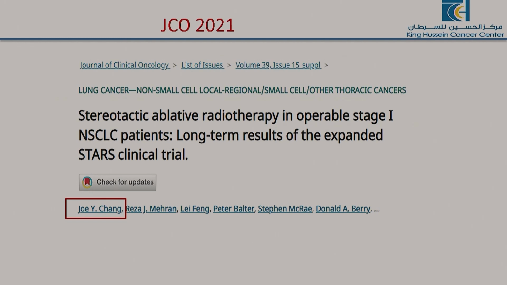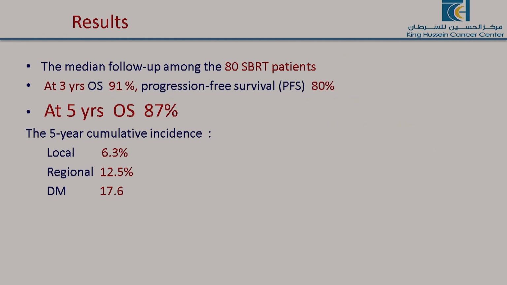And even in 2022, he updated that, increased the number, and also increased the follow-up to 5 years. Now we have 5 years after enrollment, and it showed the same. At 5 years, the overall survival was the same as surgery.